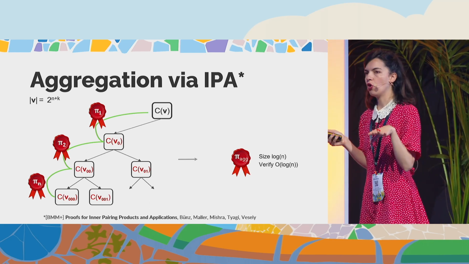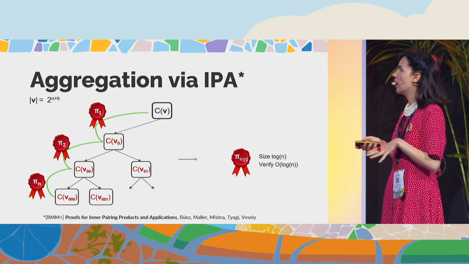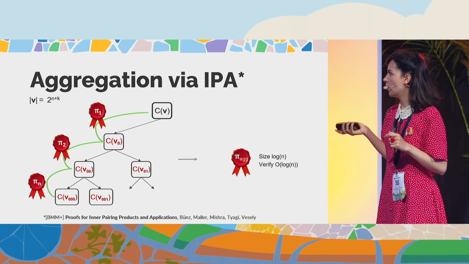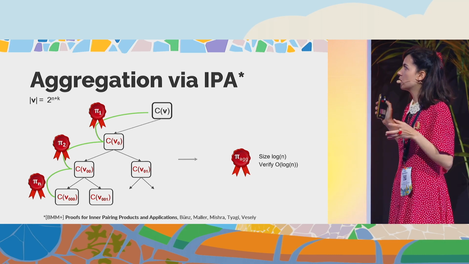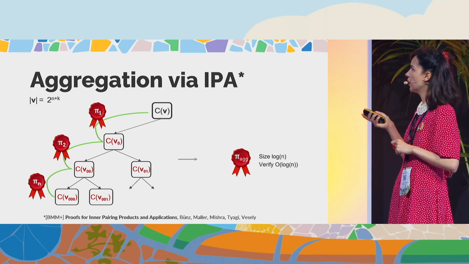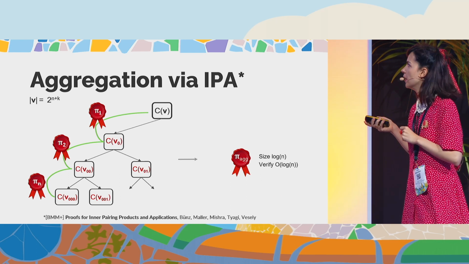algebraic, we can use something more tailored than generic snarks in the case of vector of Merkle trees. These are proofs of inner pairing products that allow us to aggregate all these proofs that are algebraic and obtain a size log n proof at the end.